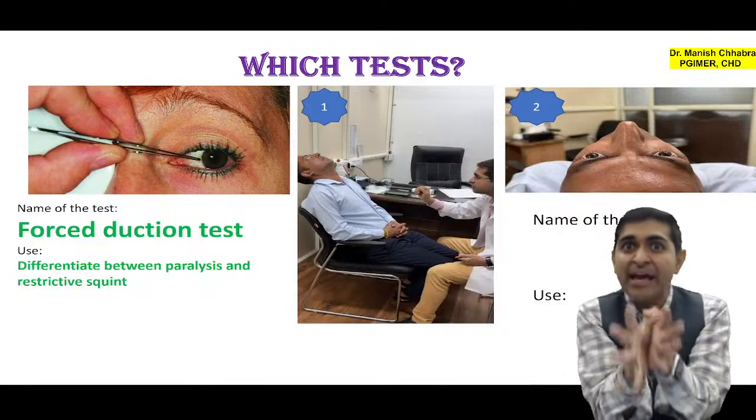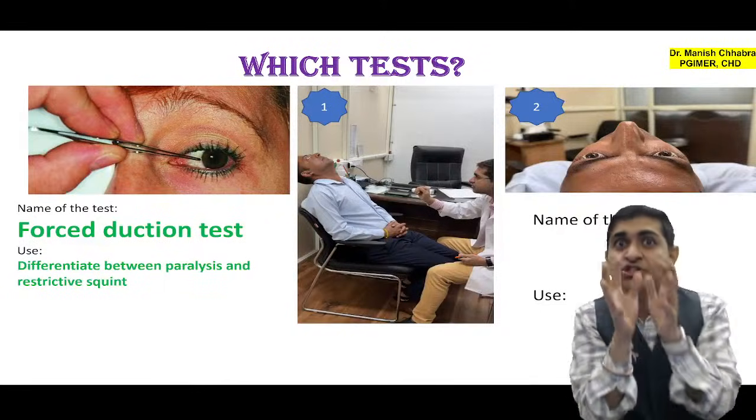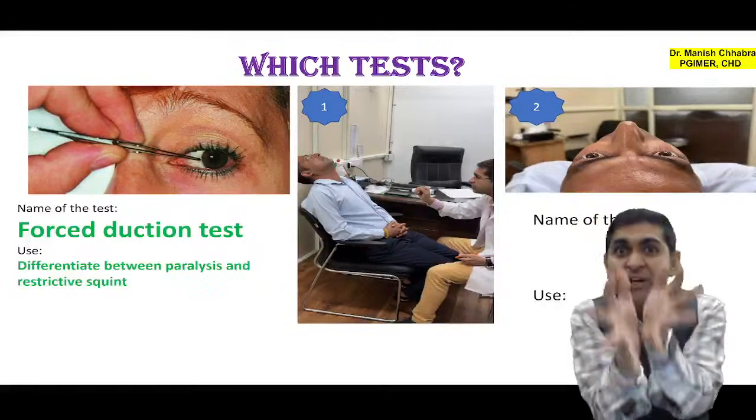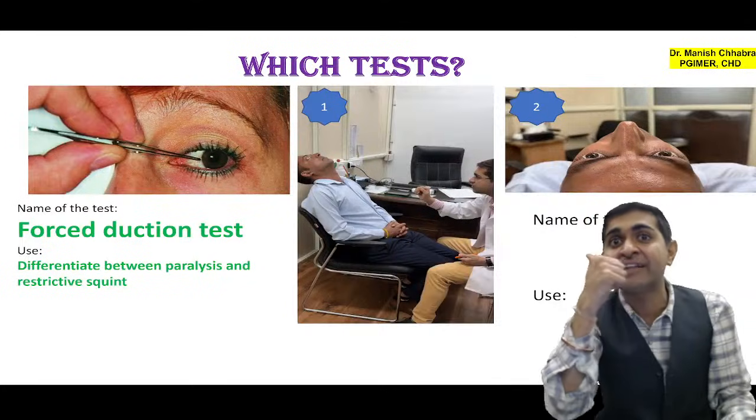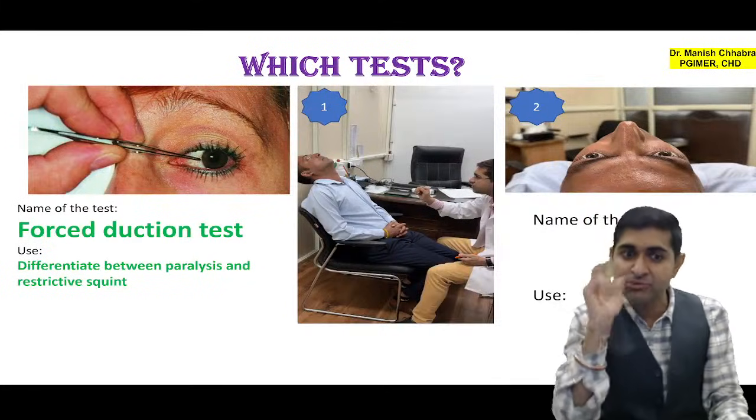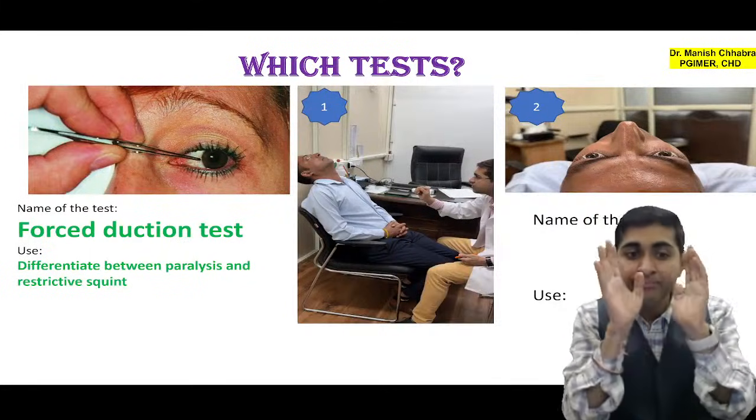So that is why I told you that forced duction test is used to differentiate whether the movement limitation is due to paralysis or due to restriction. Did you understand? All right, now let's focus on the next image.